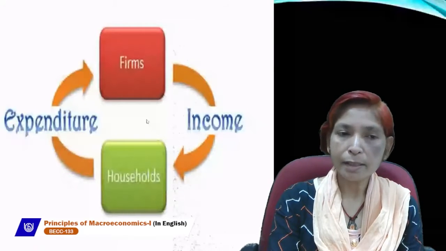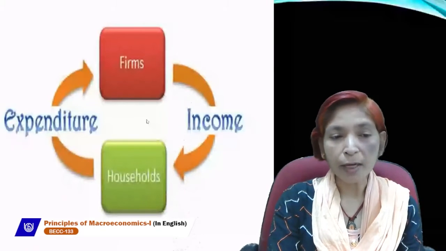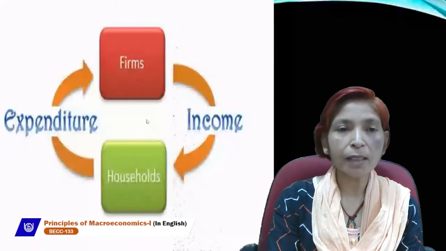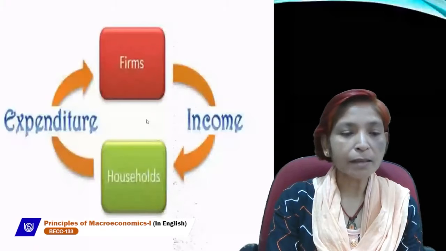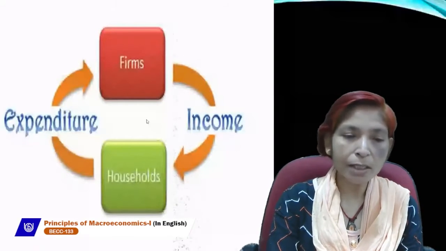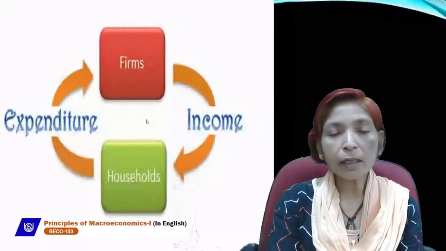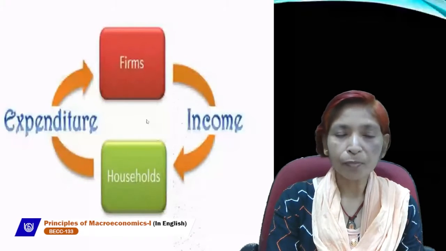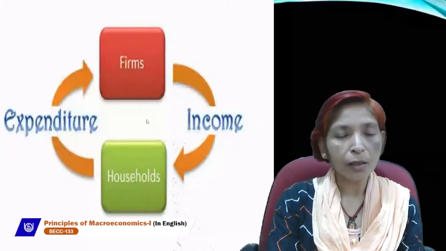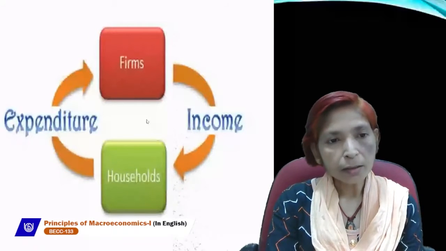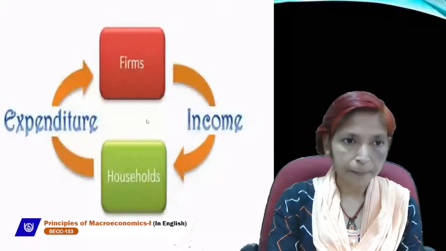At present, the financial market also plays a very important role. Financial markets collect savings from the firm sector, and the household sector can save their money in banks and financial institutions. And if they need to borrow money or if they want to invest money in their business enterprises, then they can take loans, and they can take borrowings from the financial institution sector.